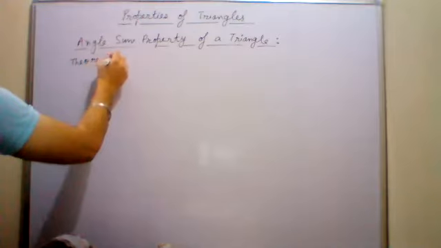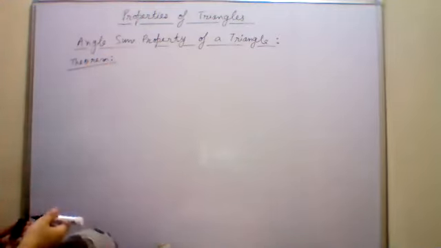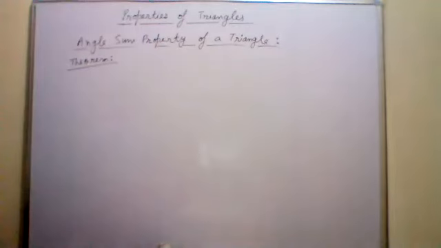Okay, what is this? You all will note down in your copies. Theorem. This is known as a theorem. Theorem क्या होता है? What is a theorem? A theorem is a proof, a fact which is applicable everywhere. एक ऐसा फैक्ट जो कि हर जगह यूज किया जा सकता है. What is the theorem in this case? The theorem is the sum of all angles of a triangle is 180 degrees.